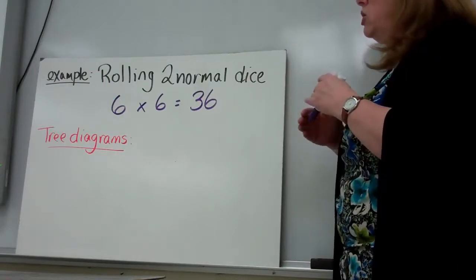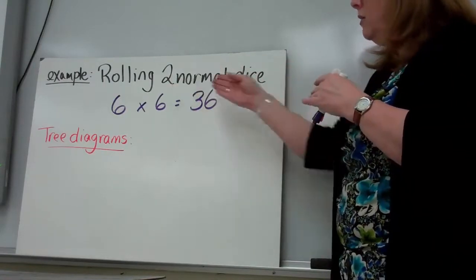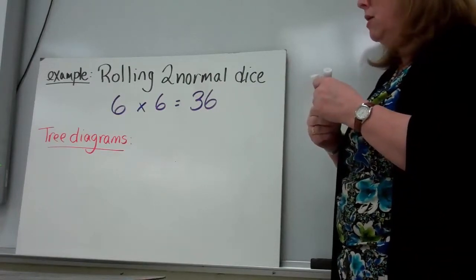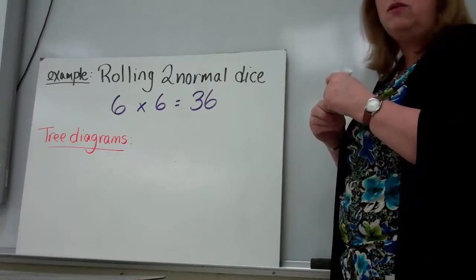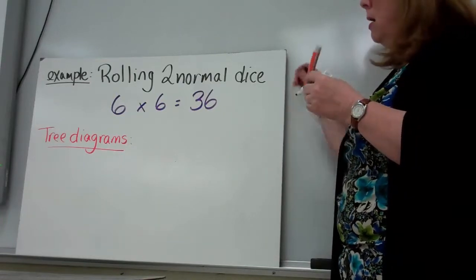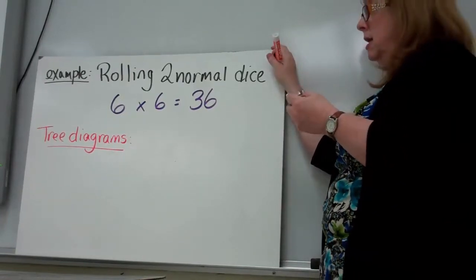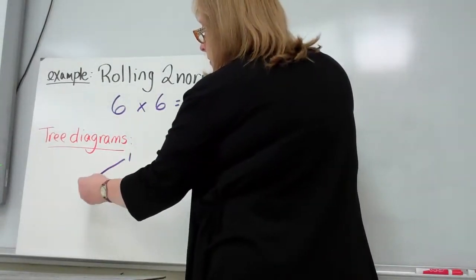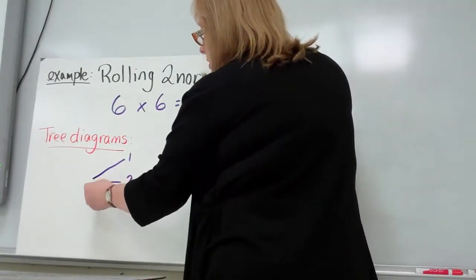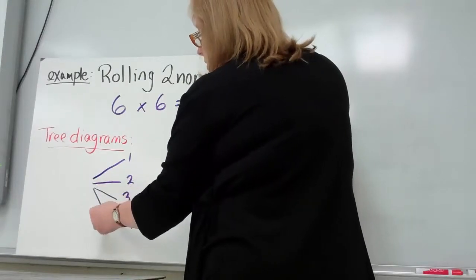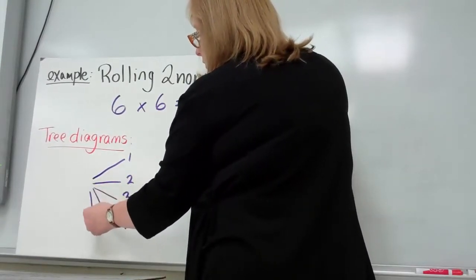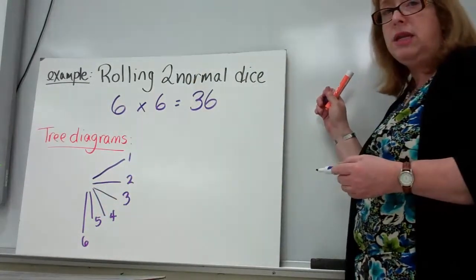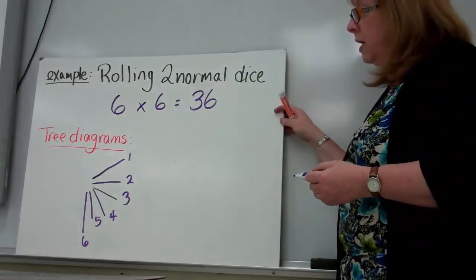So one way we can show this, if we're not sure how to calculate these sample spaces, is to draw what's called a tree diagram. This helps us to figure out all the possible combinations and ways we can do this. So for a die, I would have a 1, or a 2, or a 3, a 4, a 5, and a 6. I haven't done that very well. Need a lot of space sometimes for these.